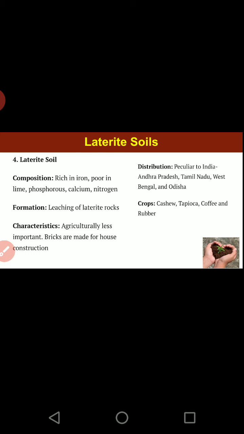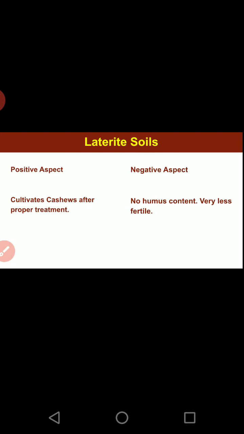Hot regions are these, and whichever parts are having rainfall. Crops: cashews, tapioca, coffee and rubber. Tapioca is like a potato which is used in Kerala, and on that side it is mainly produced. Positive aspect: it cultivates cashew and the other crops but after proper treatment. And negative aspect: it has no humus content, it is very infertile land actually.